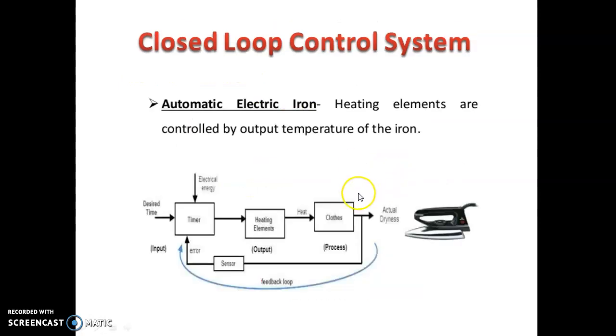Let us take an example. Here the desired temperature is set and electrical energy is given. The actual dryness, how much hotness is required, will be sensed at the output and fed back to the input, where the error signal compares your desired temperature and this feedback temperature. According to that, it will set.